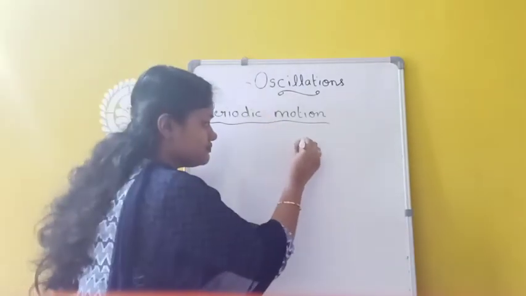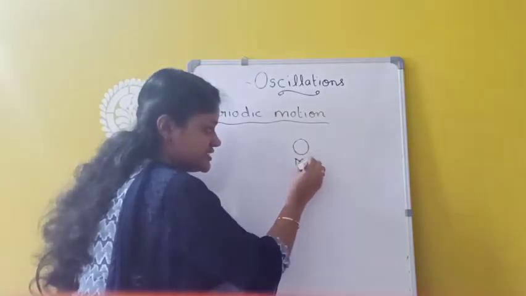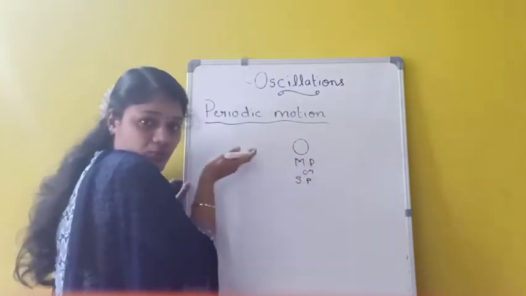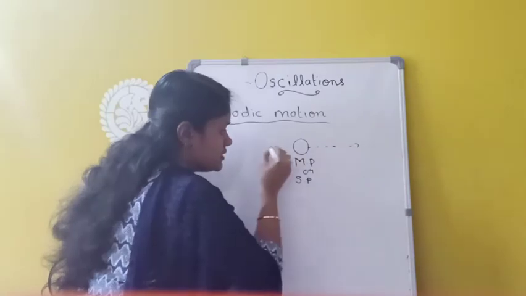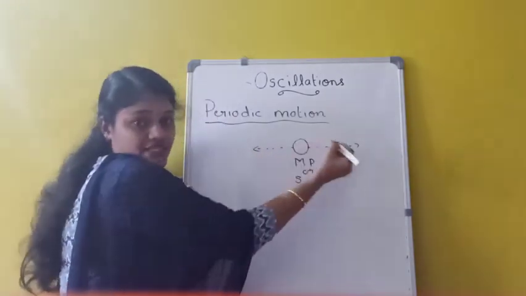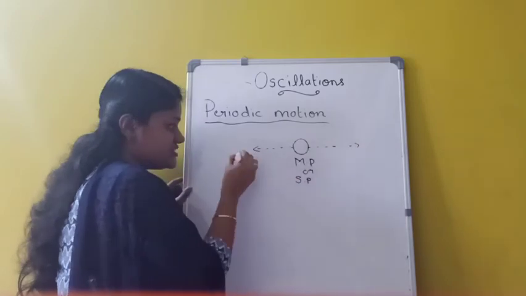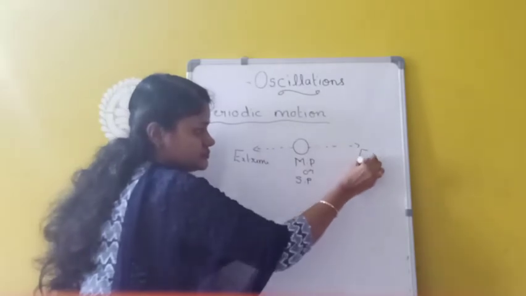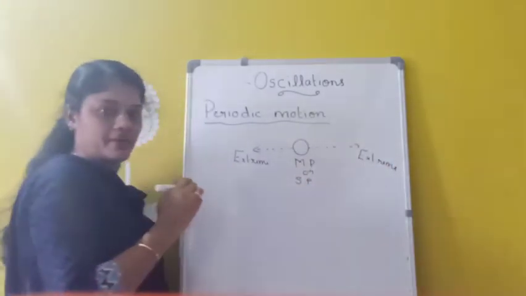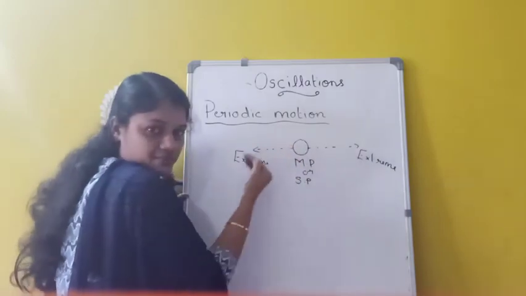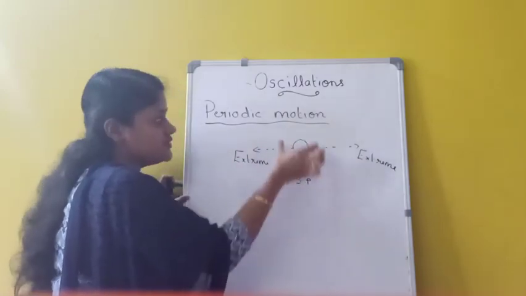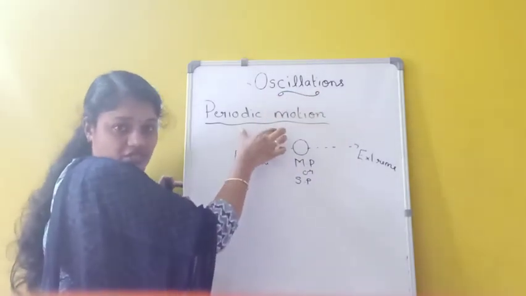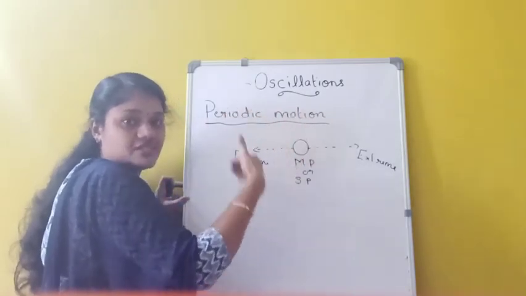Suppose one particle is in the main position, or we can say stationary position, and this particle is moving to and fro about its main position. These two points can be called extreme positions. So here the particle is moving to and fro about its main position, and this type of motion can be called which one? Oscillatory motion. This oscillatory motion is a type of which one? Periodic motion. So periodic motion means a motion which repeats itself after a regular interval of time.